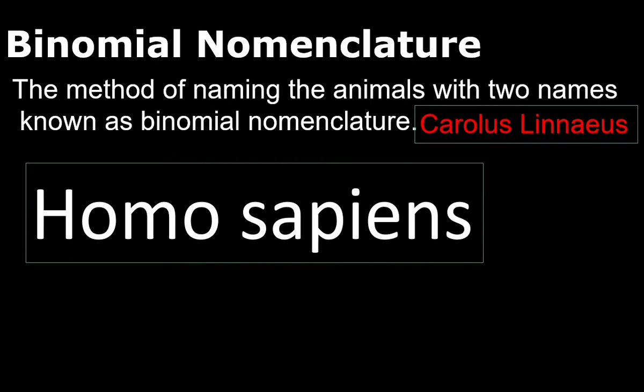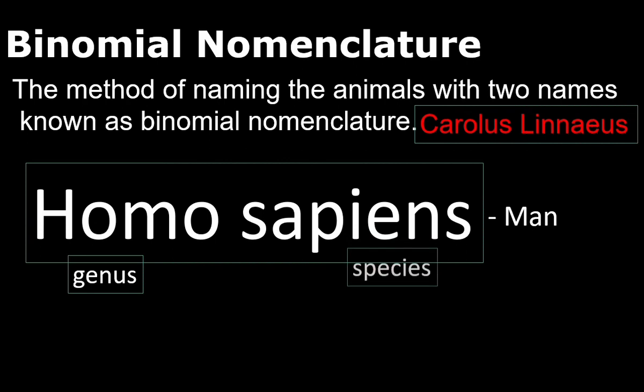Homo sapiens is the scientific name of human being. Here Homo is the first word, sapiens is the second word. Homo is the genus name and sapiens is the species name.